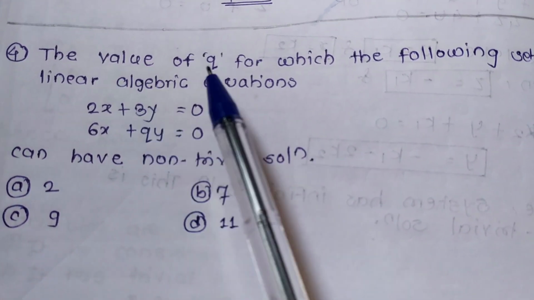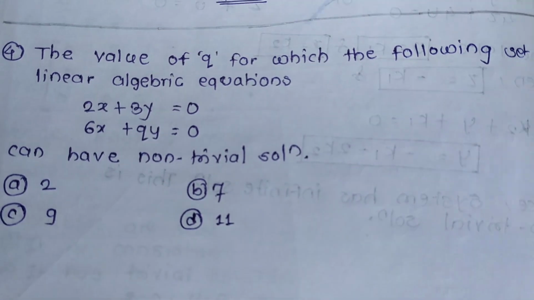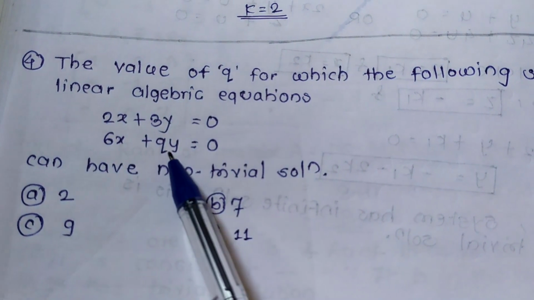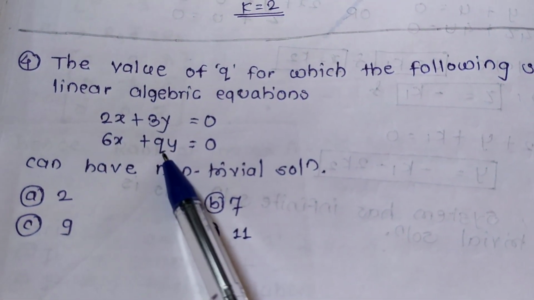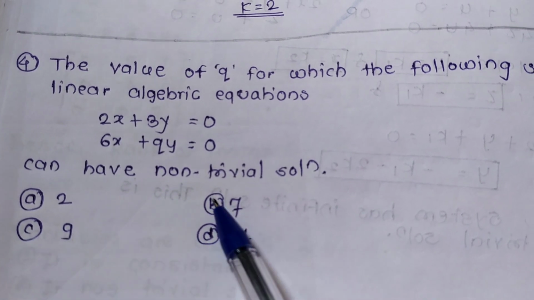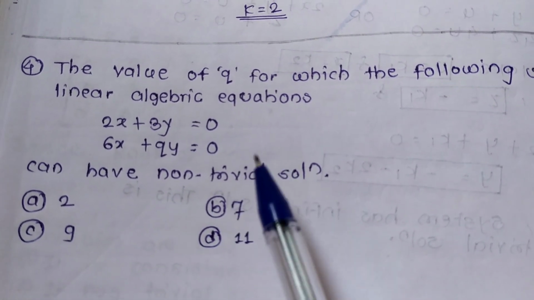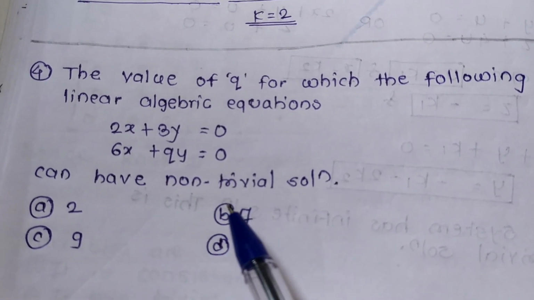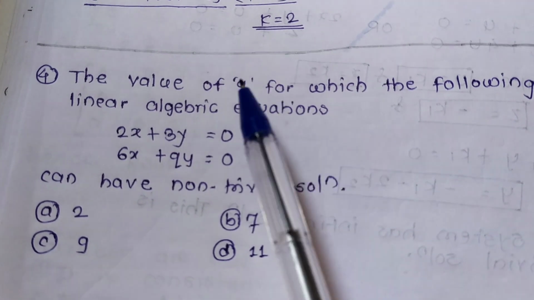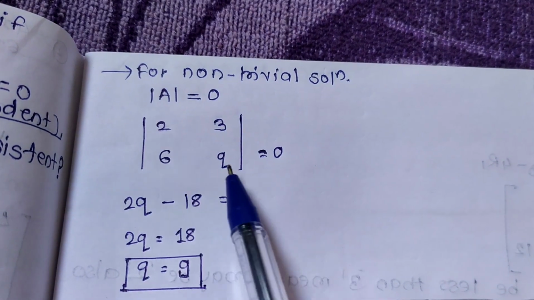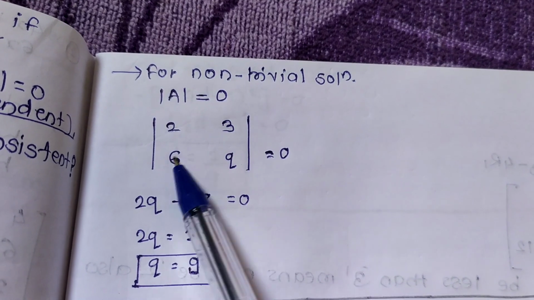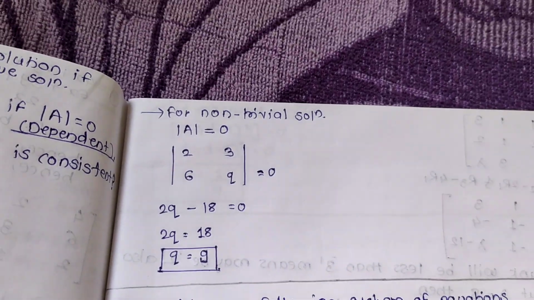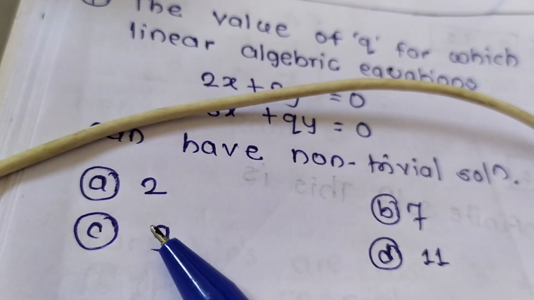The value of q for which the following set of linear algebraic equations, we have to find q. Again we have been given non-trivial solutions. Non-trivial solutions will exist if determinant of A is 0. So determinant of A, solve: 2q minus 18 is equal to 0, 2q is equal to 18, q is equal to 9, and here is the option q is equal to 9.